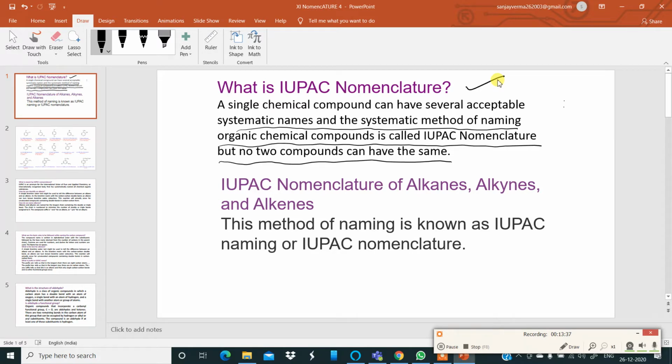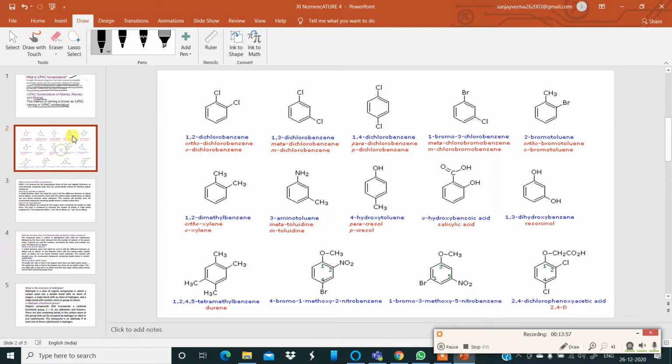First, I'd like to discuss IUPAC nomenclature of alkanes, alkynes, or maybe alkenes. This method of nomenclature is known as IUPAC naming or IUPAC nomenclature. Before going to the rules and methods of naming them, have a look at some aromatic compounds. This chart is very important. The first one over here is a benzene ring.